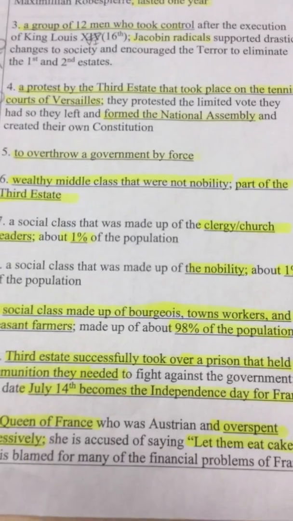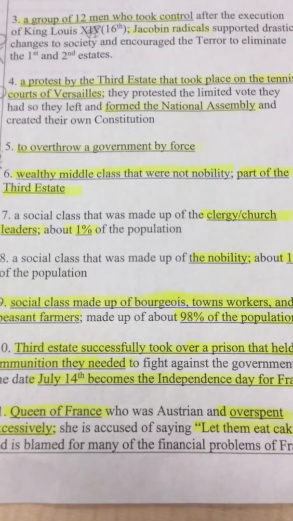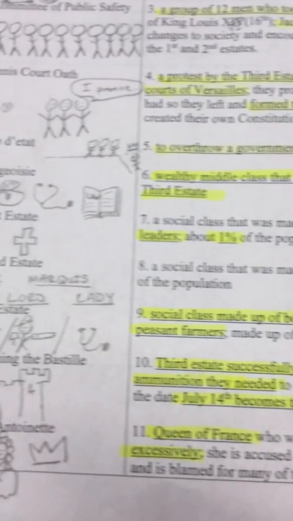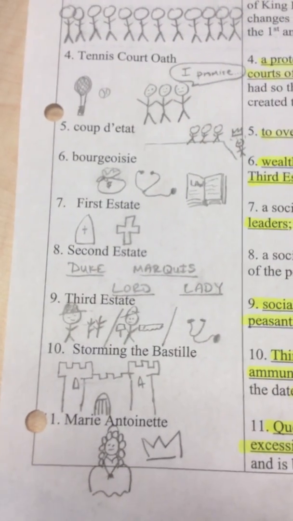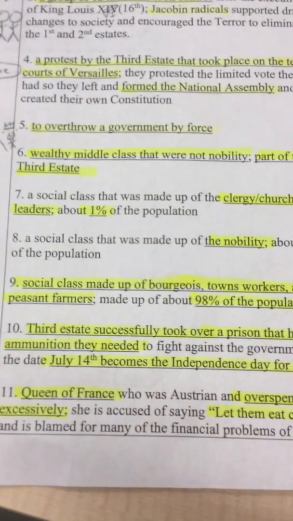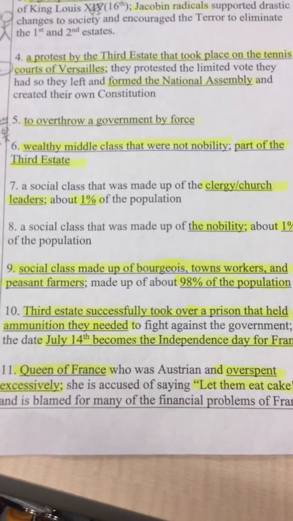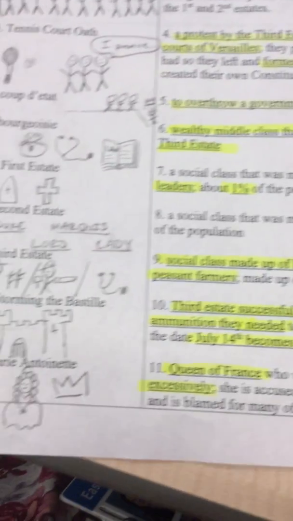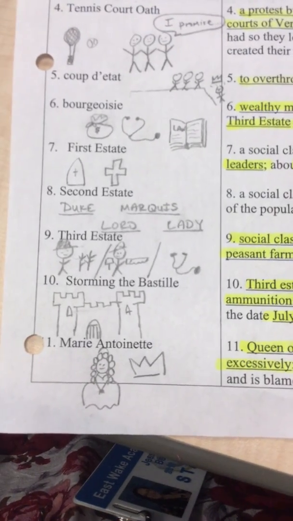Bourgeois or bourgeoisie are the wealthy middle class that were not nobility, but they are part of the Third Estate. These are like the doctors, lawyers, very well-educated and wealthy people, some who had more money than the nobility. The First Estate was the social class that was made up of clergy or church leaders, which was 1% of the population. Most of them lived in the palace.